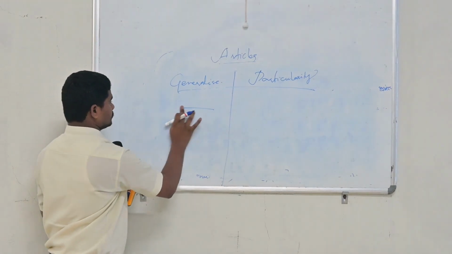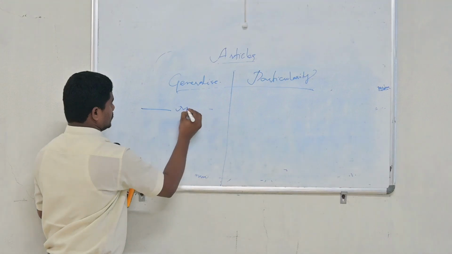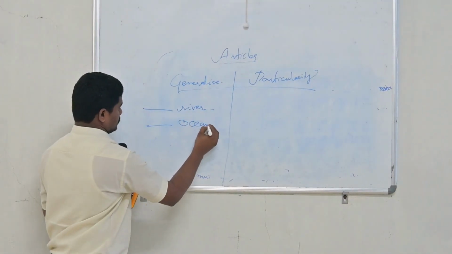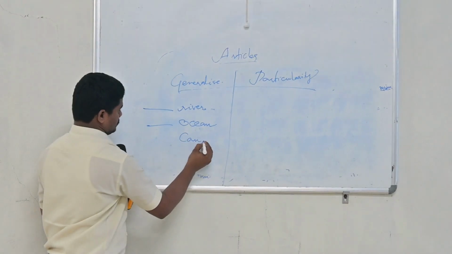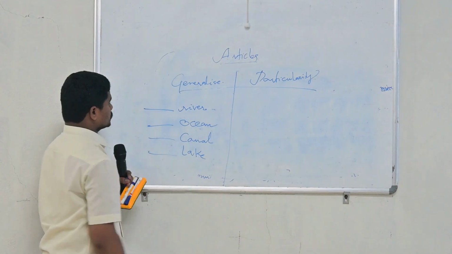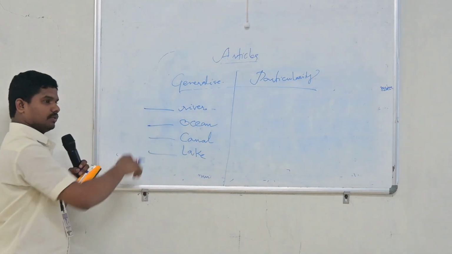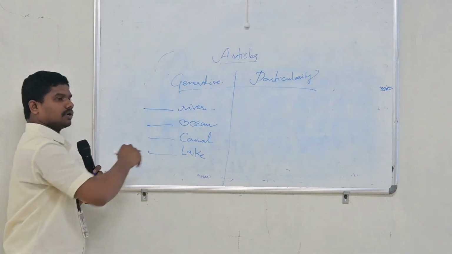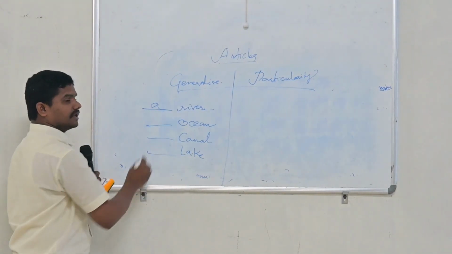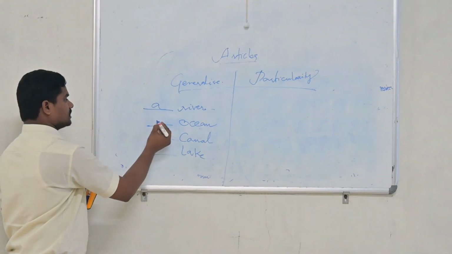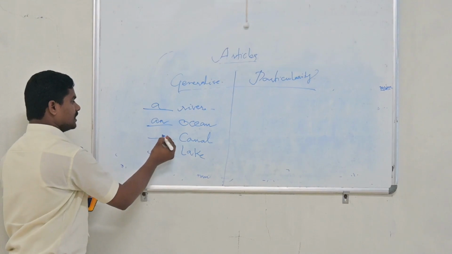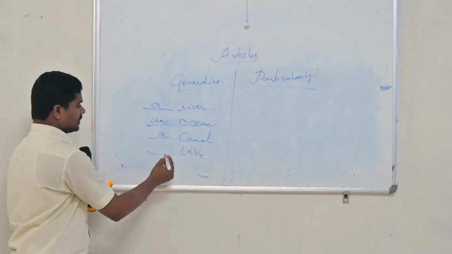So what article do you use before river? If we are talking about that situation in a generalized way, then we can use the article a river. And next one, ocean, the article that takes is an ocean. And next one, canal, a canal. And next one, lake, a lake.